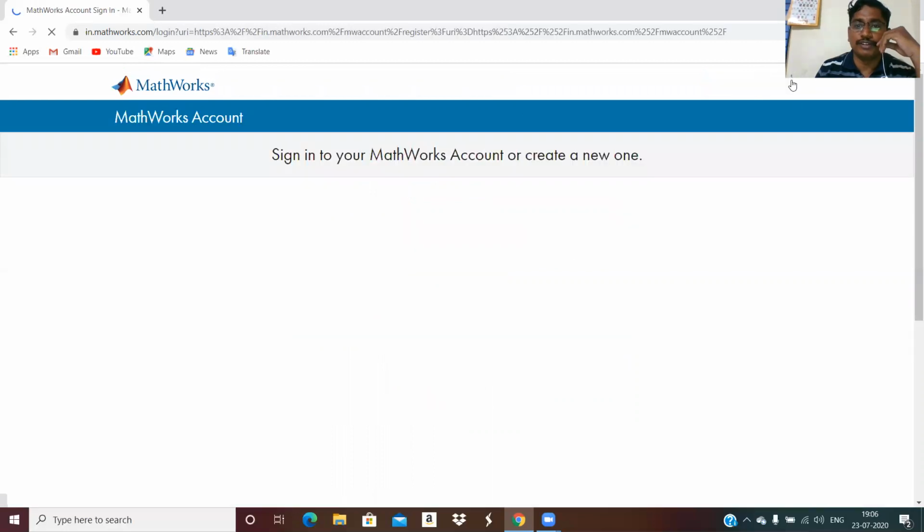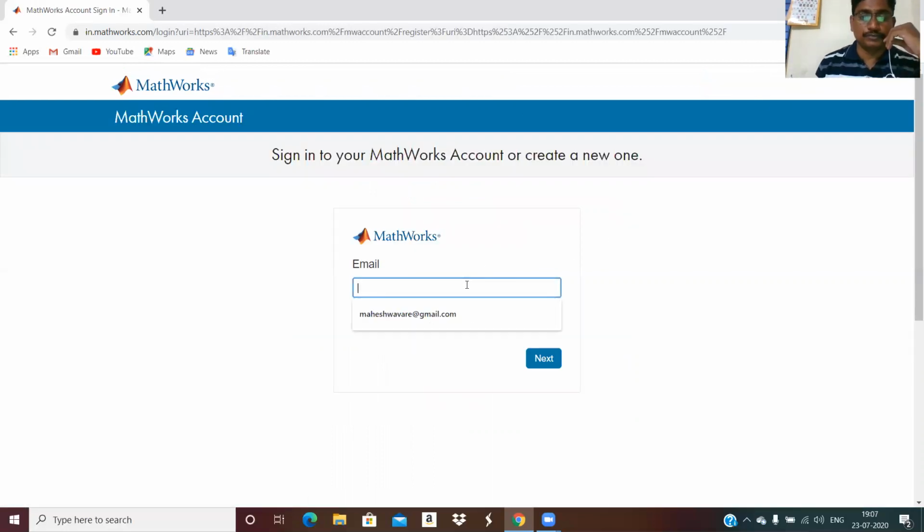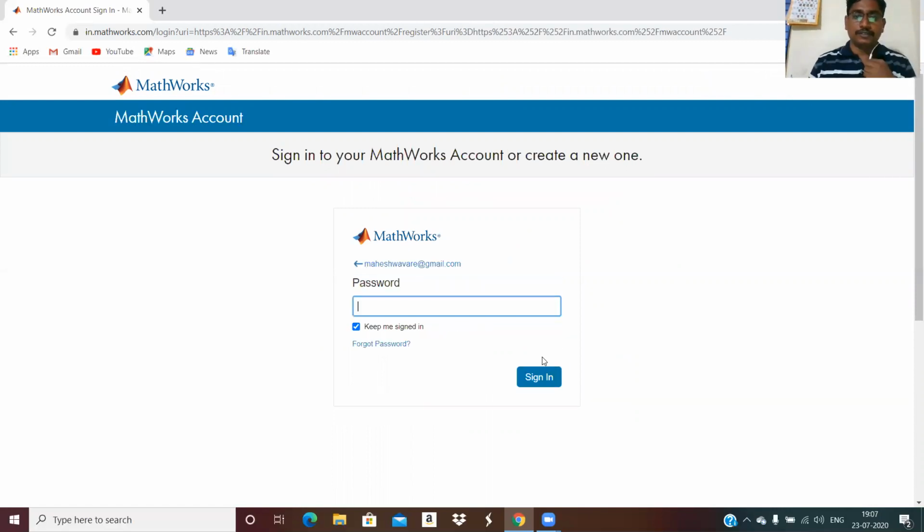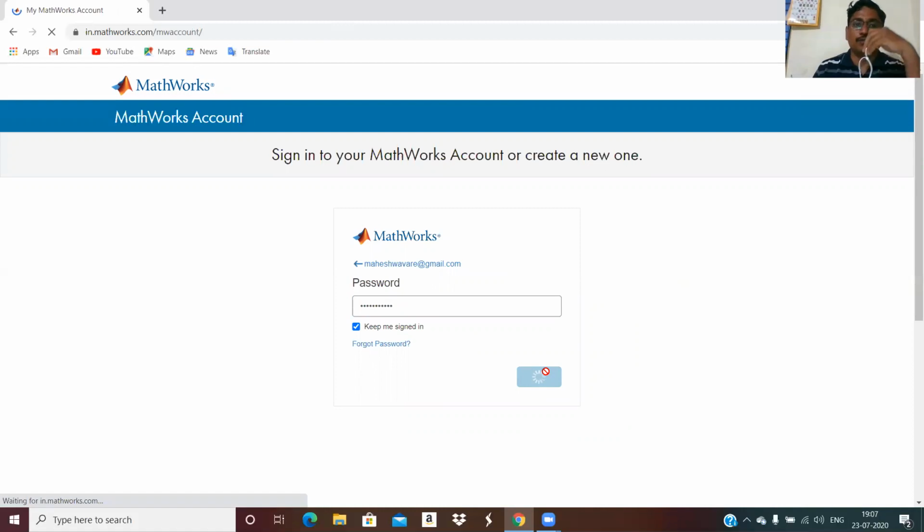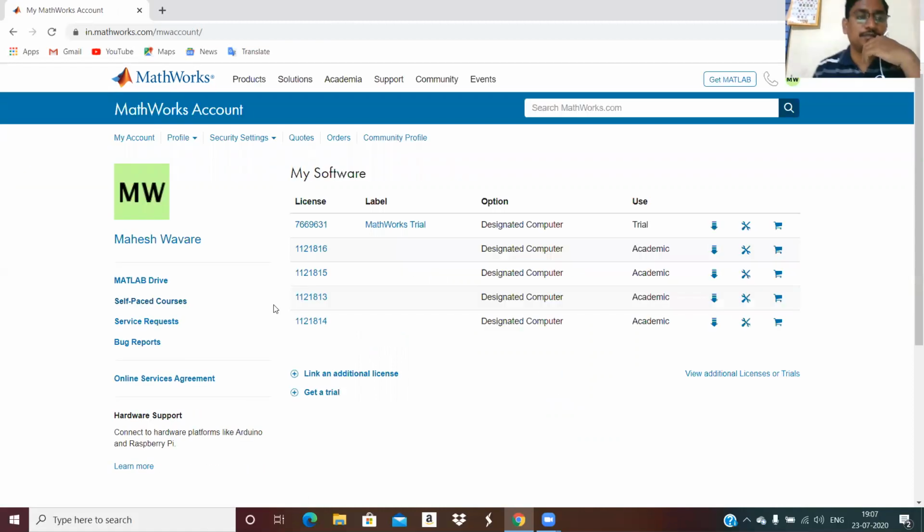I will just log in here. Need to type the password. Once you sign up for a MathWorks account, these are the license copies which were purchased by our institution through my account. But if somebody wants to get a trial, you can get it from here also.